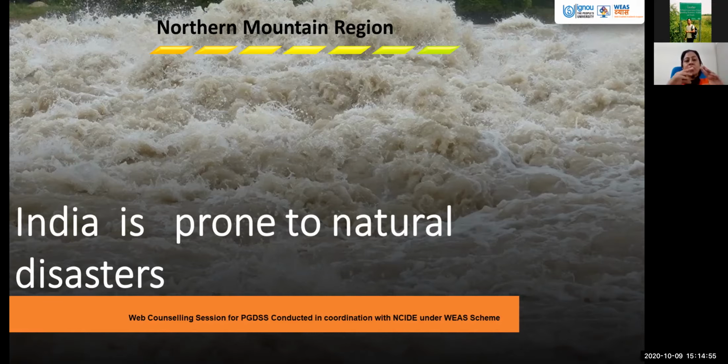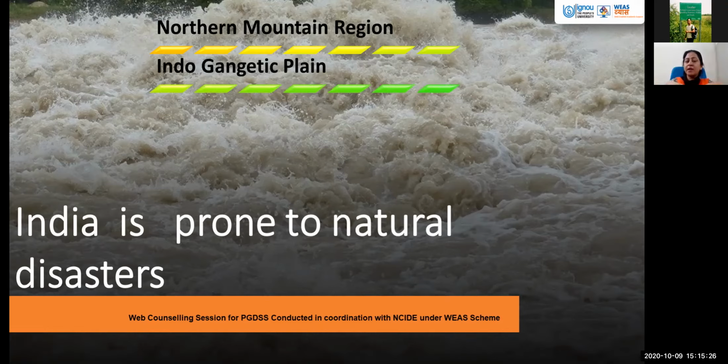The northern mountain region is vulnerable to these kinds of disasters. We have mountainous regions where there are instances of landslides every year. Earthquakes also take place at those places. During winters, cold waves move in. So the entire Himalayan region of our country is under the pressure of many types of disasters.